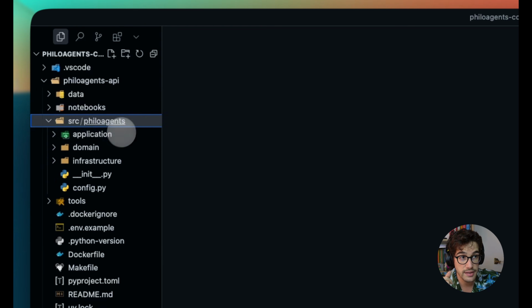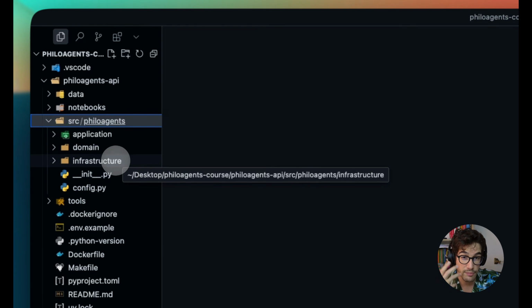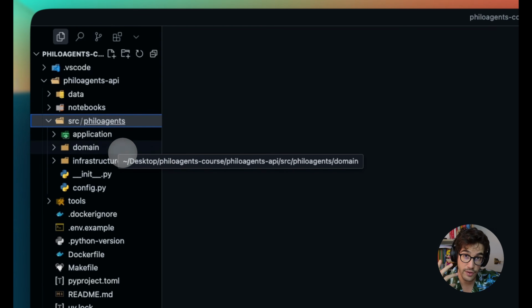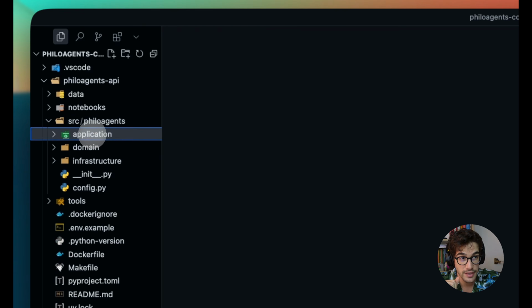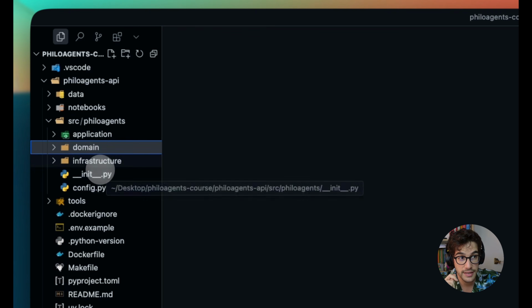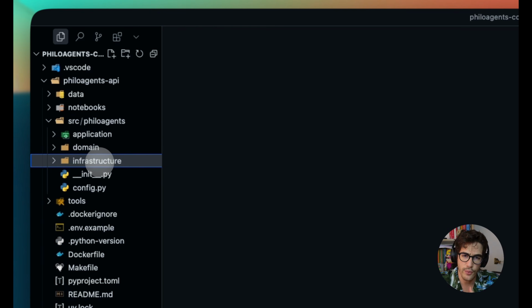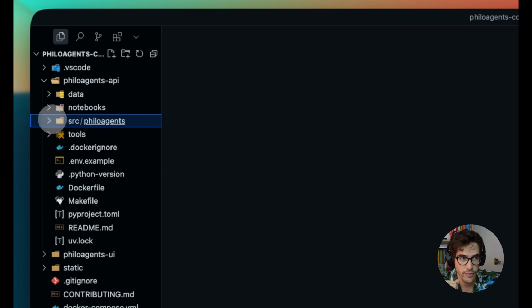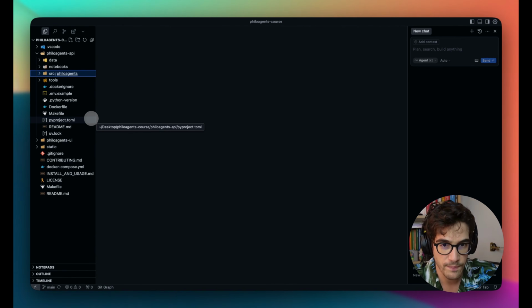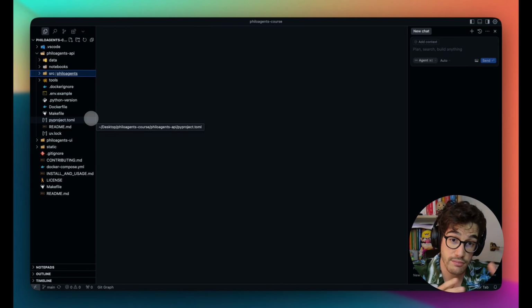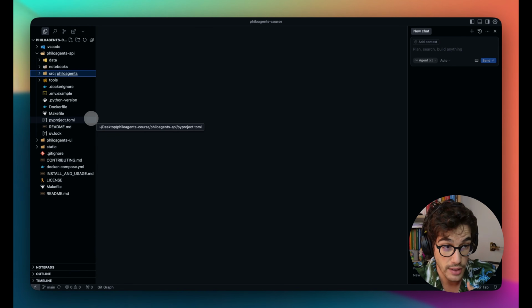And here inside the source PhiloAgents, you have the proper PhiloAgents application, and it's structured using clean architecture. You can see here the application layer, the domain layer, and the infrastructure layer. But of course, I will cover each one of the components of these three layers in later lessons, so don't bother about it. In this lesson, I just want to be brief and show you how to set up everything to have this running on your local laptop.